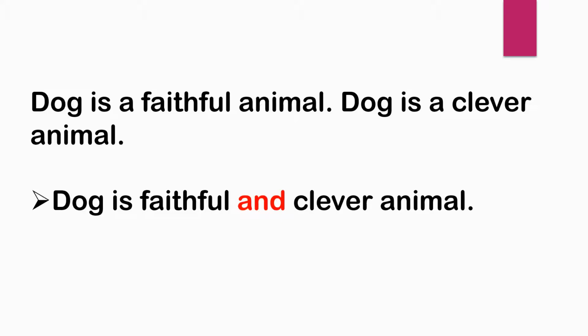So we can avoid that and write the answer like this: Dog is a faithful and clever animal. The meaning of the sentence is not changed, but we have joined the sentences with the conjunction and.